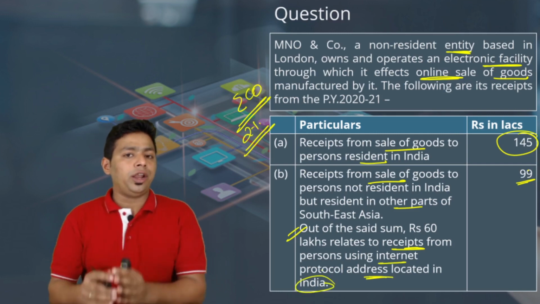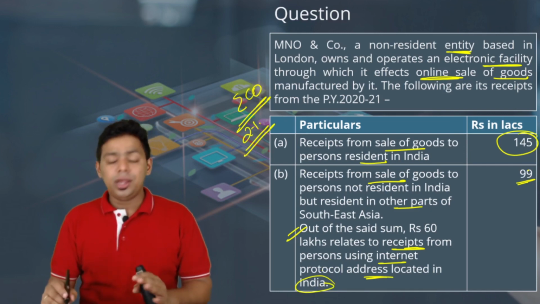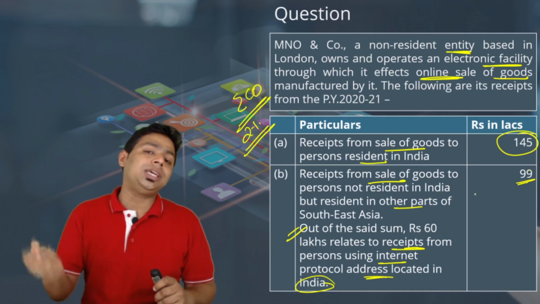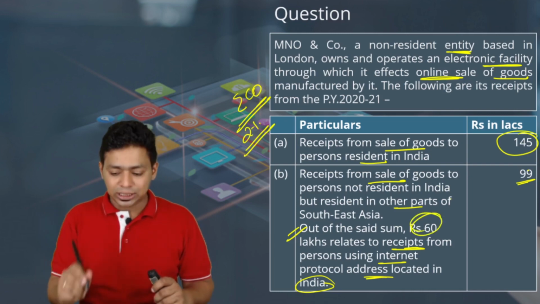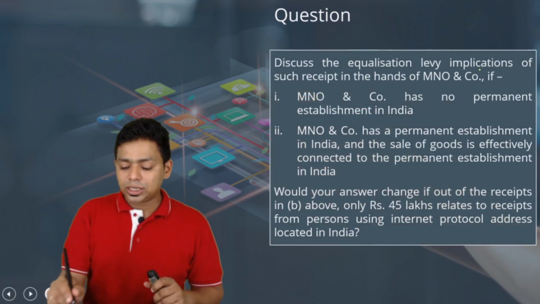So the person is located in Bhutan or Sri Lanka or China or any other Asian country, but please understand they are using an Indian IP address. If somebody is using an Indian IP address, then that much income will be considered and will be liable for equalization levy of 2%.